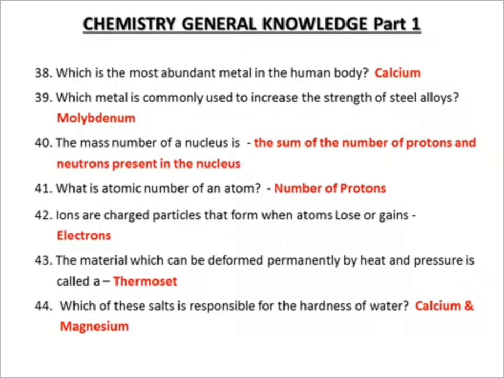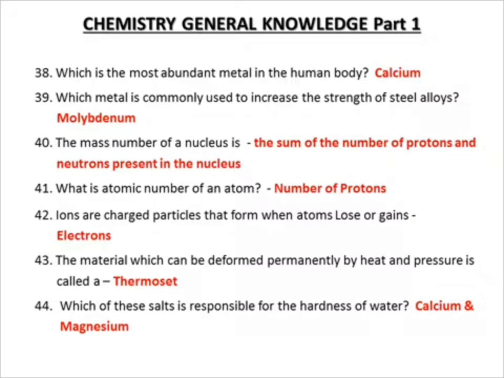38. Which is the most abundant metal in the human body? Calcium. 39. Which metal is commonly used in increasing the strength of steel alloys? Molybdenum. 40. The mass number of a nucleus is the sum of the number of protons and neutrons. 41. What is the atomic number? Number of protons. 42. Ions are particles formed when atoms lose or gain electrons.